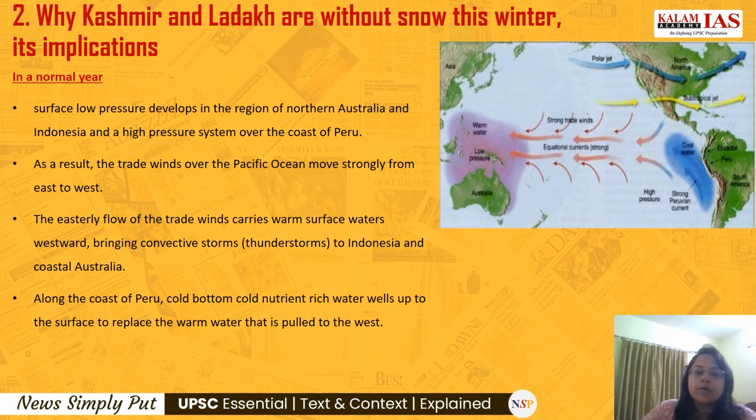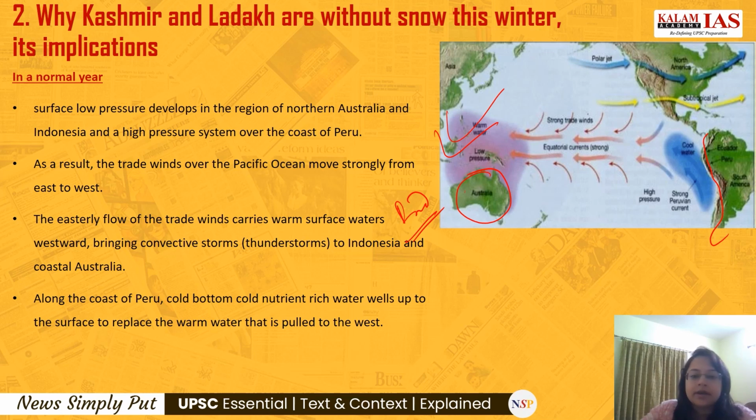Let's now understand what the El Nino impact is. So before that, we need to know what is a normal situation and what happens in an El Nino year. So in a normal year, what happens, please focus here on this figure. So this is the coast of South America and this is the coast of Australia and Indonesia this way.